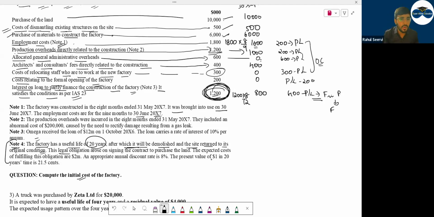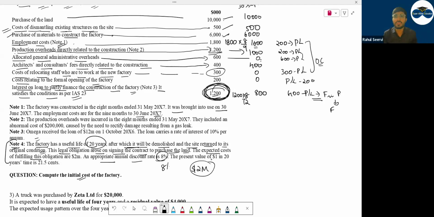Let's see. The legal obligation arises on signing the contract to purchase the land. The expected cost of fulfilling the obligation is how much? 2 million. कब incur होगा ये 2 million? When will you incur this 2 million? After 20 years. An appropriate annual discount rate. What is the discount rate? 8 years. Now, will you use the formula to do? You will say yes, sir.